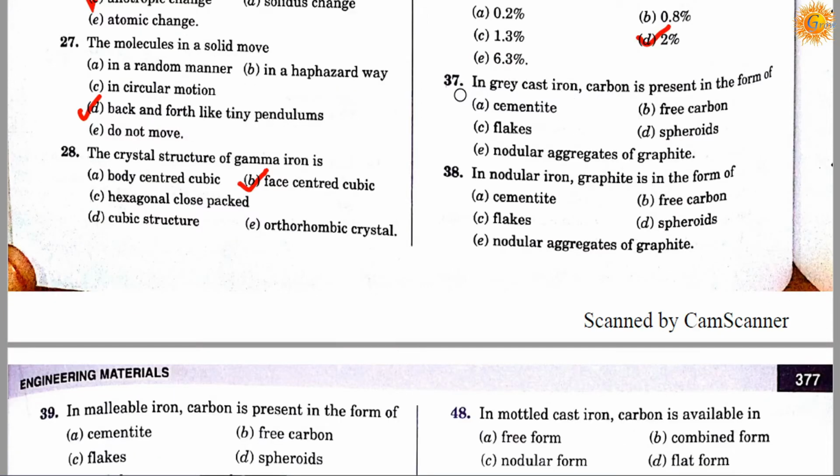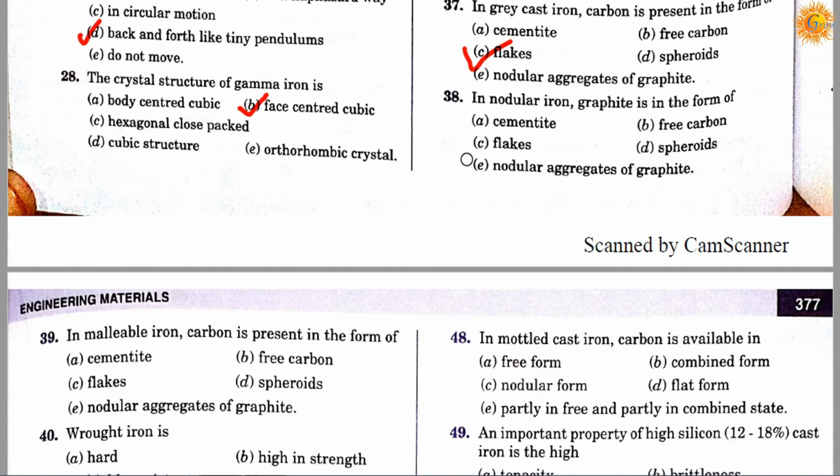Question number 37. In grey cast iron, carbon is present in the form of: option A cementite, option B free carbon, option C flakes, option D spheroids, and option E nodular aggregates of graphite. Correct answer is C. In grey cast iron, carbon is present in the form of flakes.